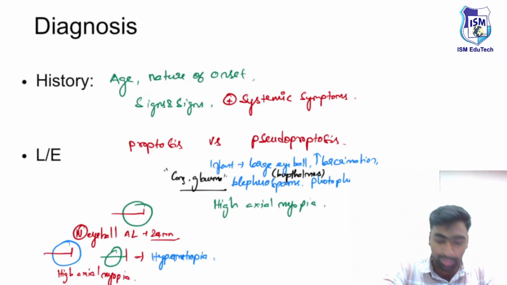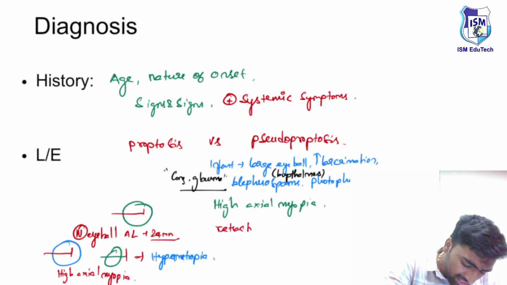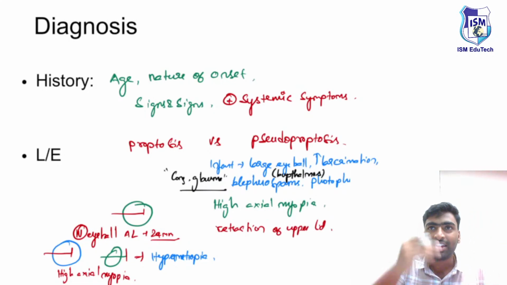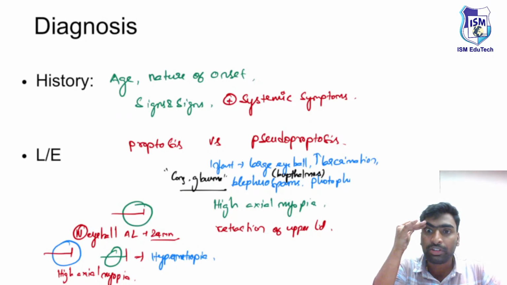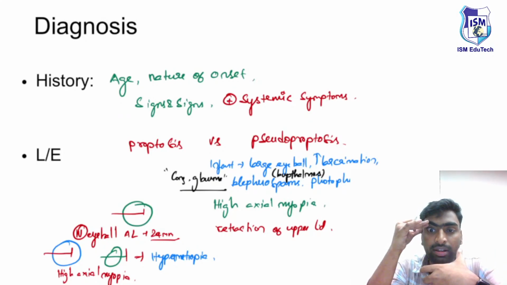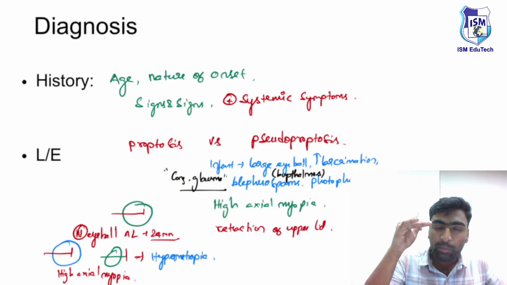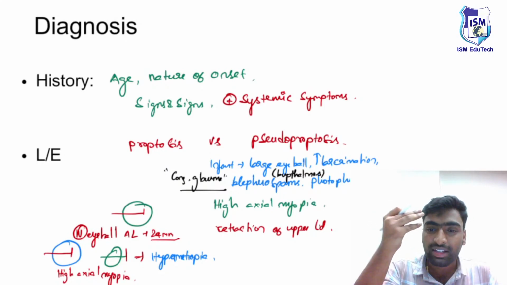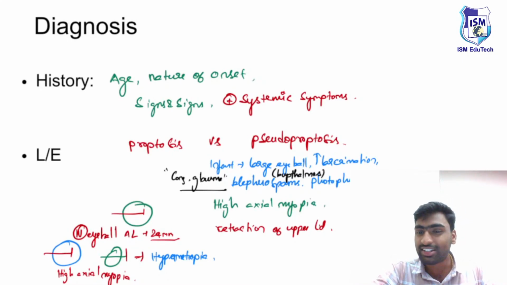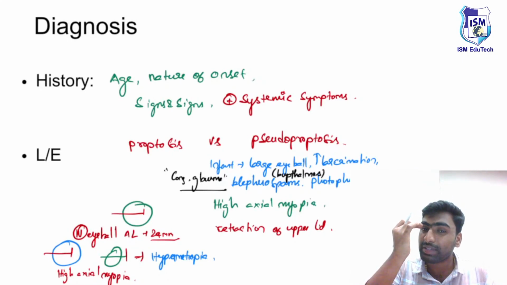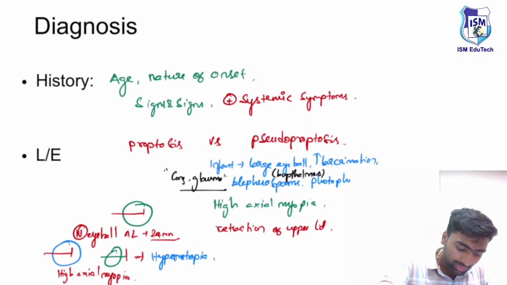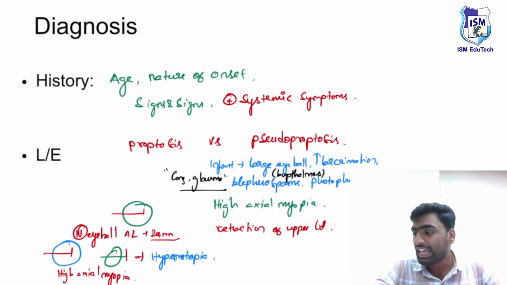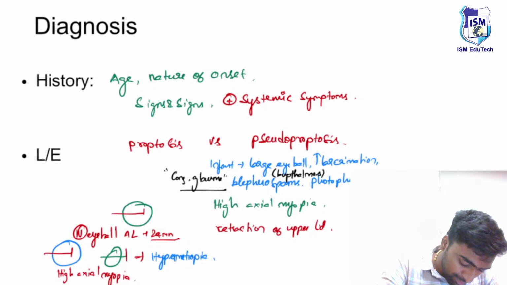Next one is retraction of the upper lid. How will this happen? Retraction of the upper lid because of some neural palsy. If the upper lid becomes retracted, you will be able to appreciate the complete eyeball, means you will see more surface area of the eyeball. So there might be features mimicking proptosis, but it is not actual proptosis. It's just the lid lag. Just remember this. Next one is the enophthalmos of the other eye, or enophthalmos of the opposite eye.